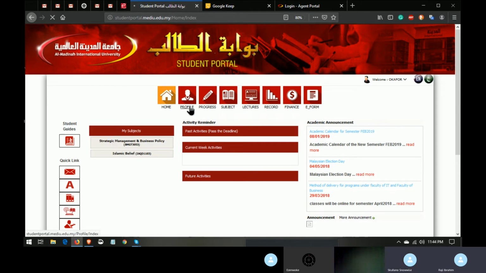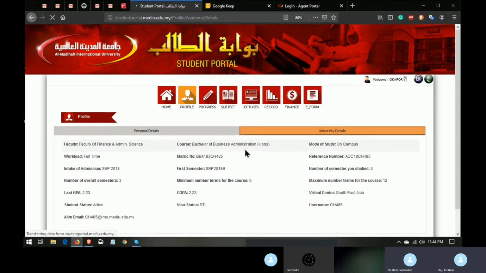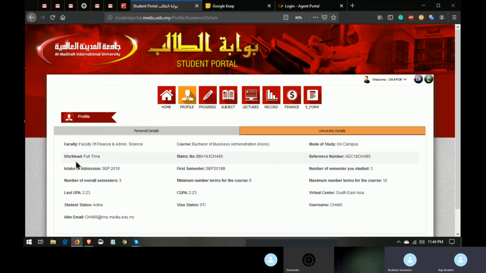Let's go to the profile. The profile is going to be divided into two. You have your personal details and your university details. Personal details will show your name, your phone number, your email, something like that, while your university details will show your CGPA, the number of semesters you have studied, your visa status, and then you will see your personal email. The email I was telling you about, this is it. You will see it under the university details.